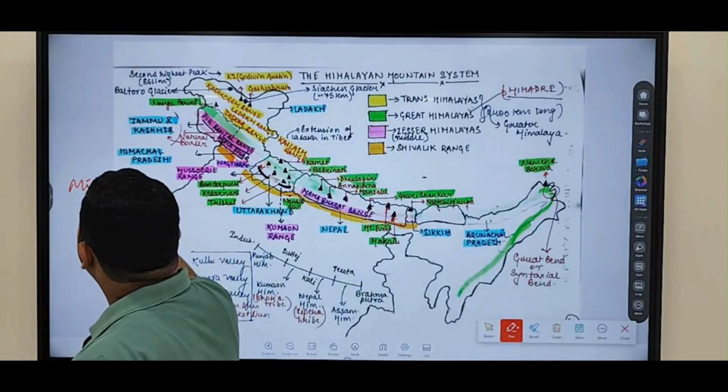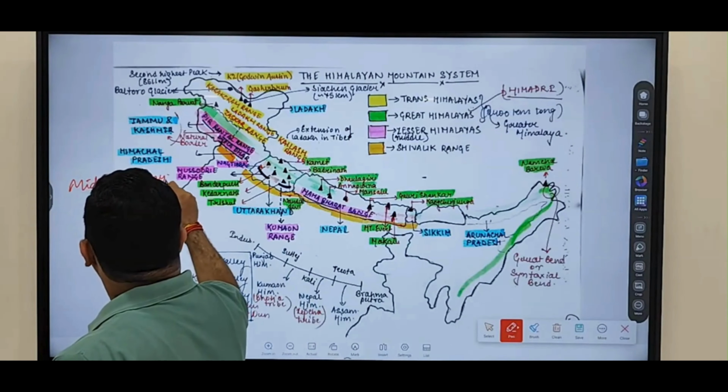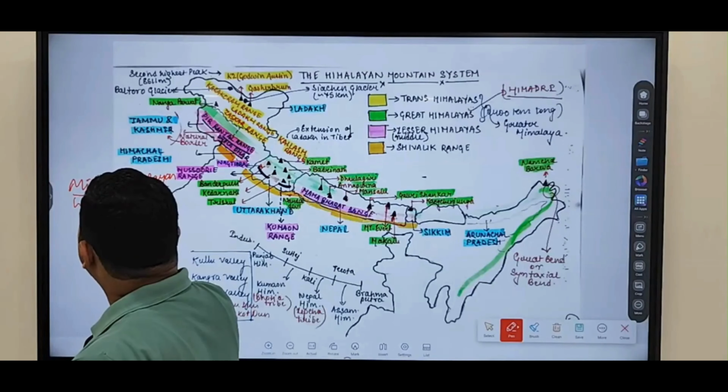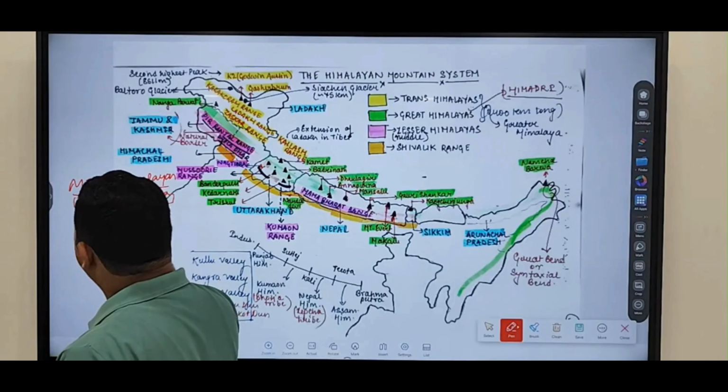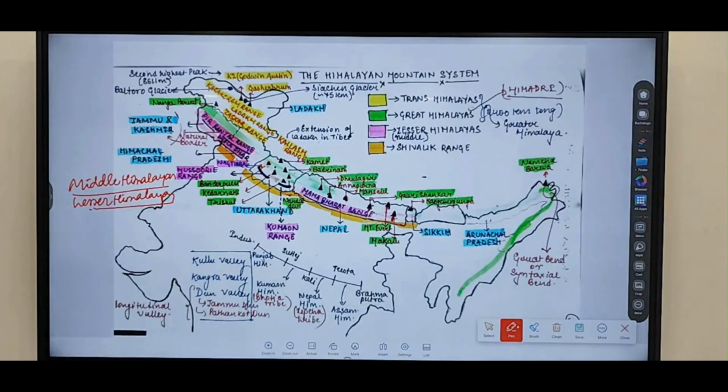The second type that you are finding is the Middle Himalayas, also referred to, as we discussed, as Lesser Himalayas. So Middle Himalayas is nothing but Lesser Himalayas. Now these are lesser in height. That's why they are called what? They are called Lesser Himalayas. These are less in height as compared to Greater Himalayas. That's why they are called Lesser Himalayas.